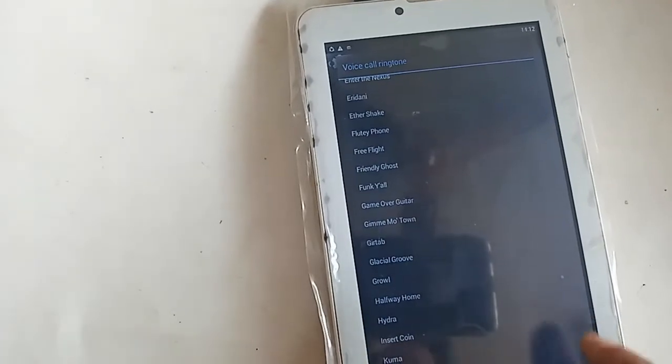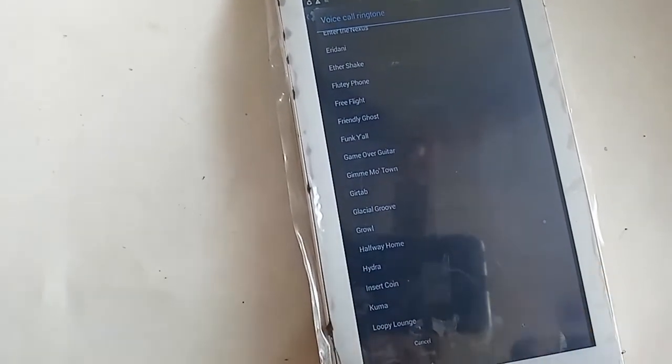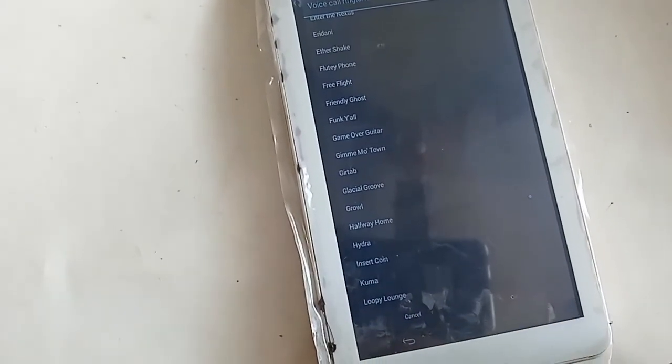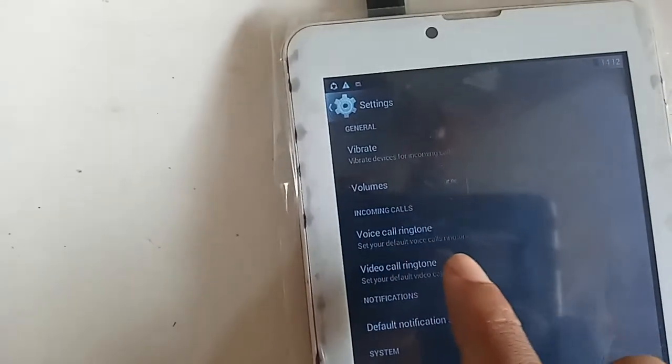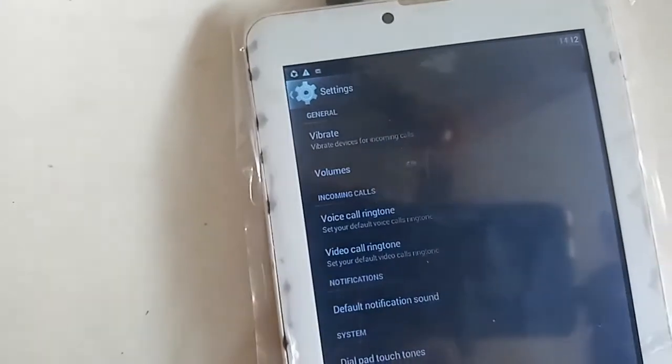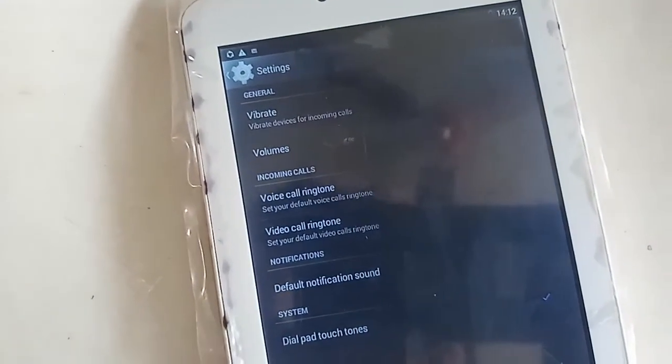And if you want to add a new ringtone, just select any ringtone and click on OK and change your Cidea Tablet ringtone.